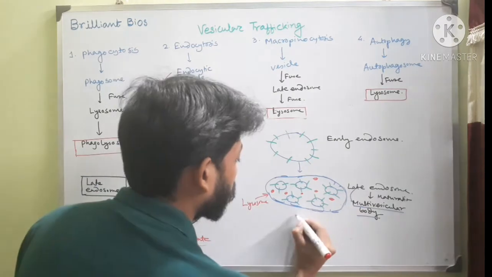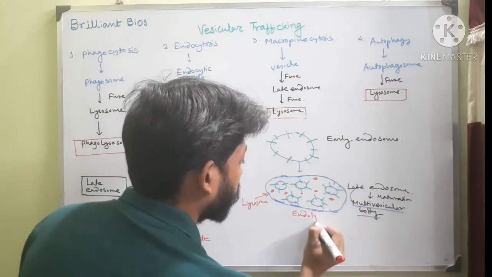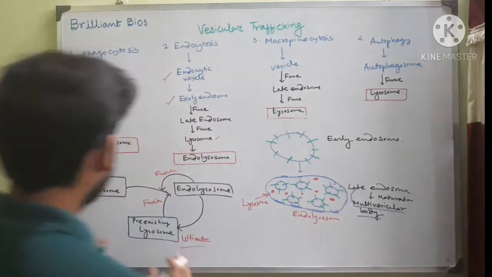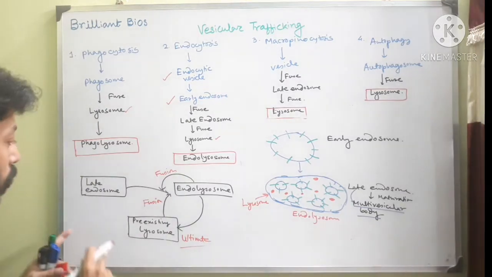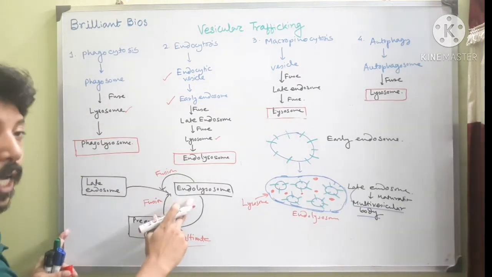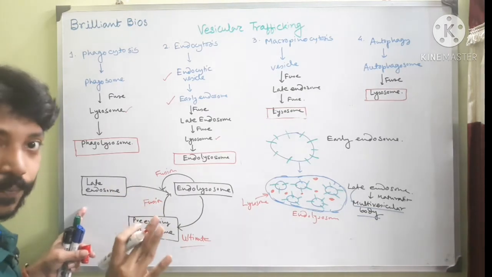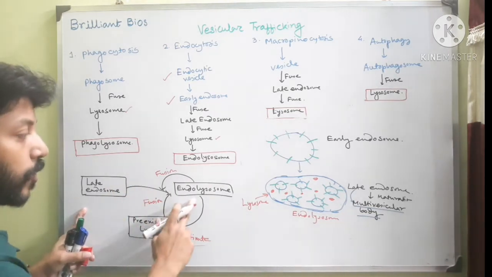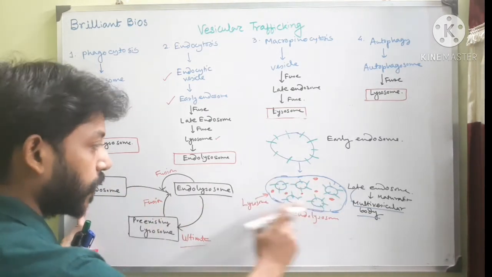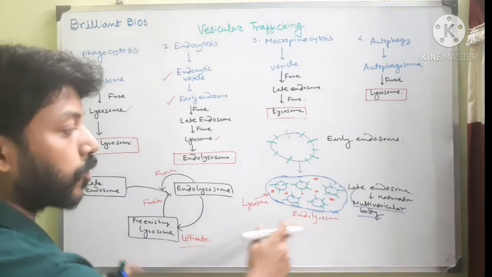So after fusion it is called endolysosome. So if we want to discriminate late endosome from endolysosome, late endosome doesn't have enzymes. But when it fuses with the lysosome, it contains multivesicular bodies with some enzymes, we call endolysosome.